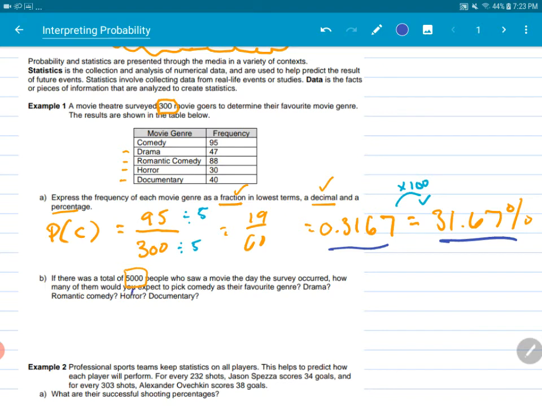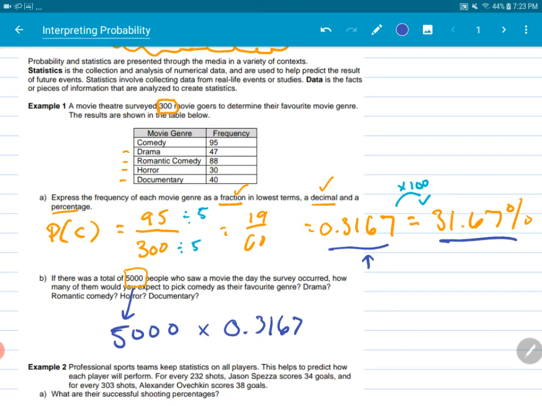So if we expected 5,000 people to come to the theater, we're going to multiply that by our percent, so 0.3167. If you multiply it by the percentage number over here, then you're going to get a huge number, right? We always want to take that percent and turn it into a decimal, except we already did the decimal. So it's right here.